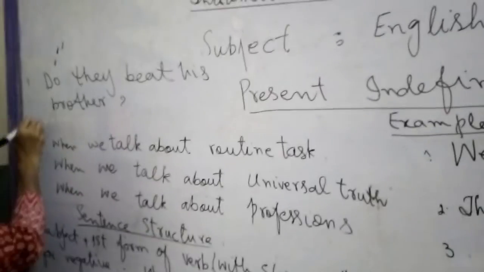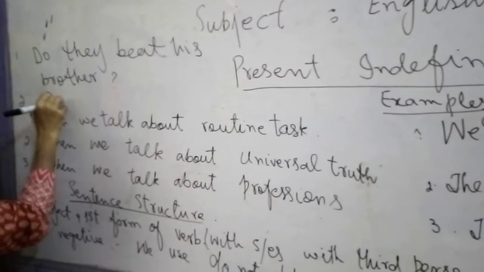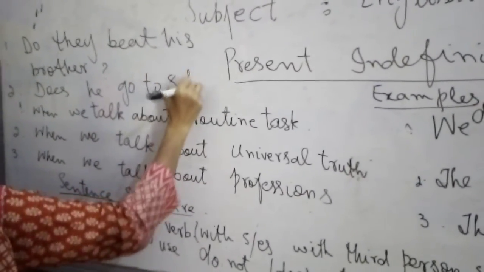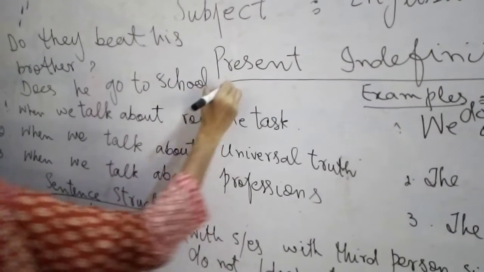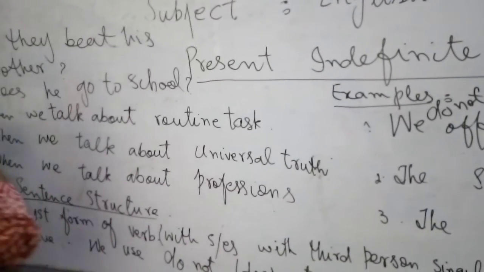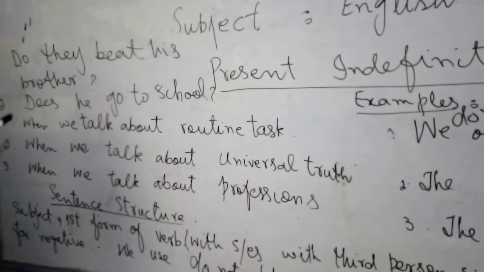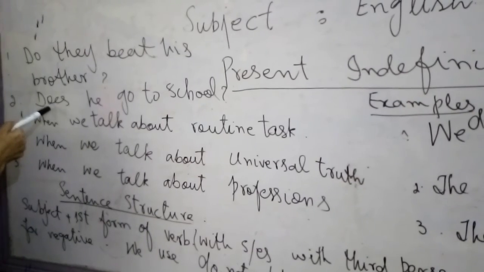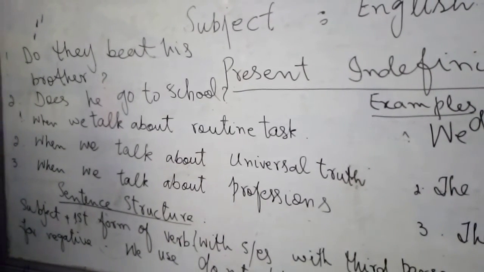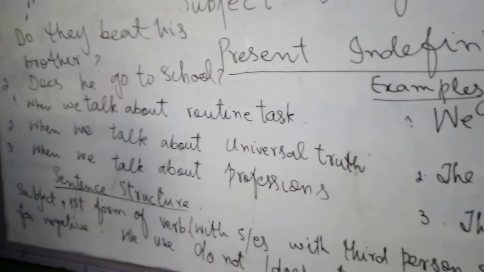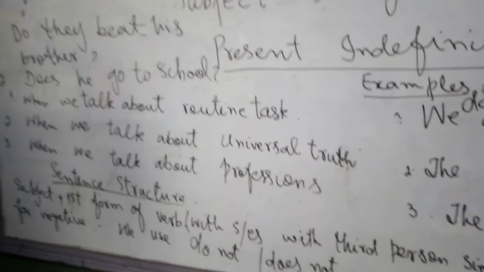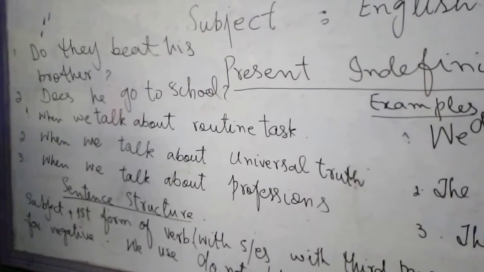Does he go to school? Now this is also an interrogative sentence. You can see that before the subject we are using a helping verb here, and this helping verb is does. So in this way we will translate all the sentences, and in the given exercise you will translate all these and practice all the present indefinite tense.